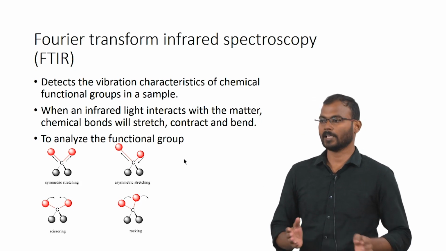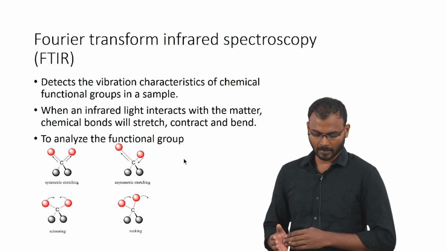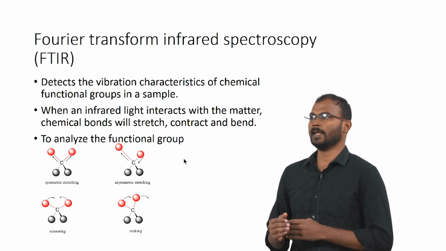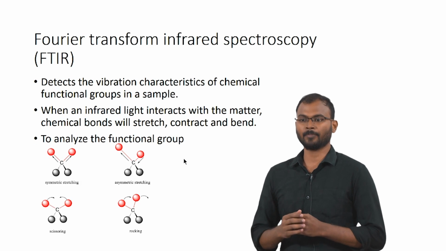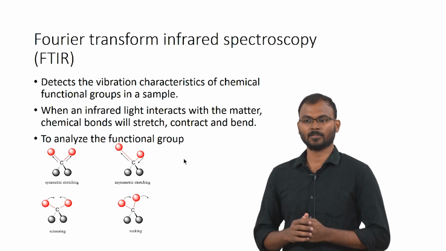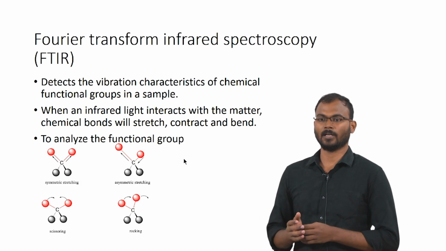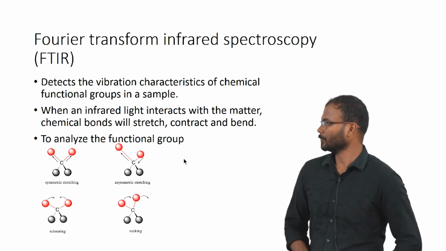So, there are different types of stretching: symmetric stretching, asymmetric stretching, scissoring and rocking. If you have a highly nucleophilic group, it will have a repulsion with the neighboring nucleophile. So, that stretching will be observed under the FTIR spectroscopy.